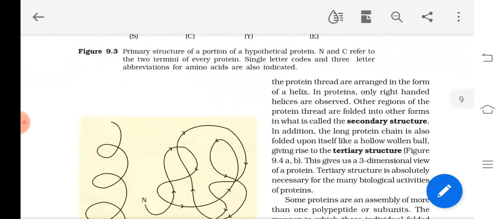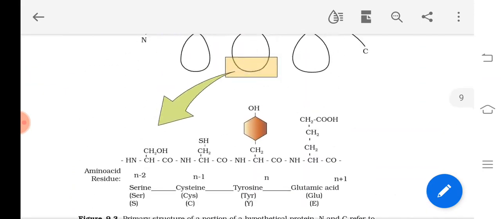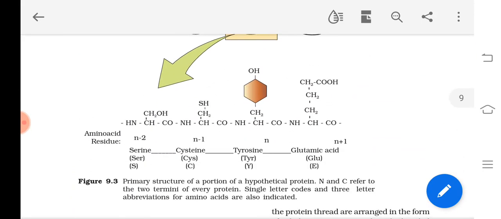So once again I will repeat, the structure of proteins can be studied at different levels. Primary structure explains the number and position of amino acids, the sequence of amino acids.